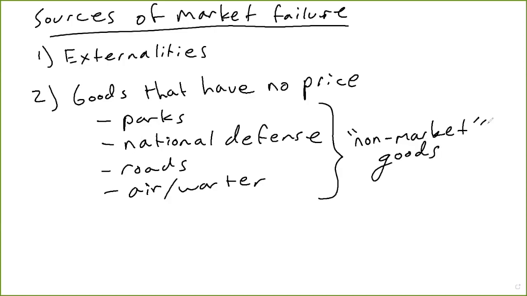There's not a market for roads. There's not a market for public parks. The government just creates public parks and you use them, but you typically don't pay a price to use them. And so the typical market mechanisms can't allocate non-market goods since there is no price.